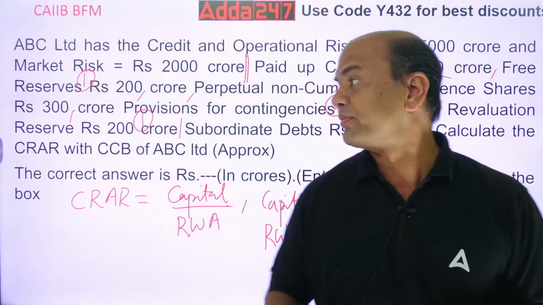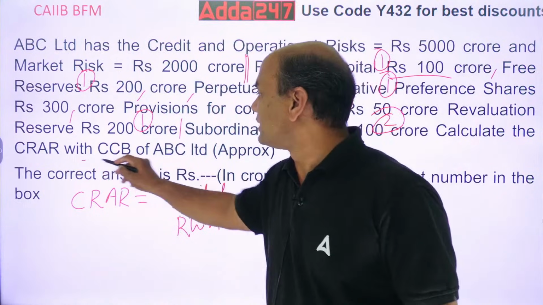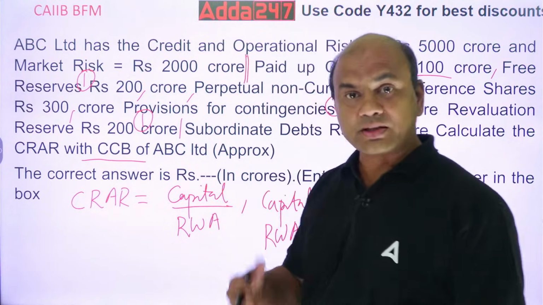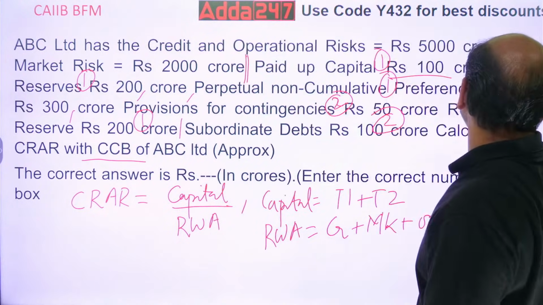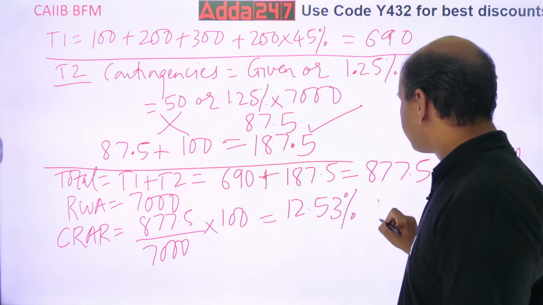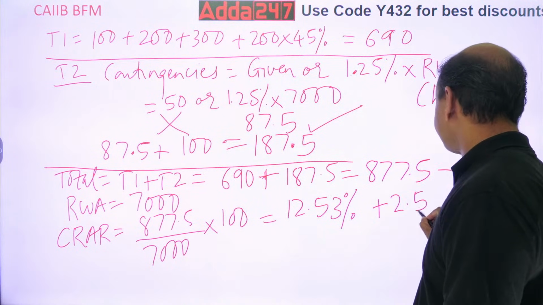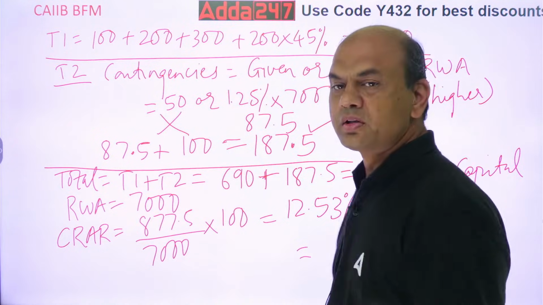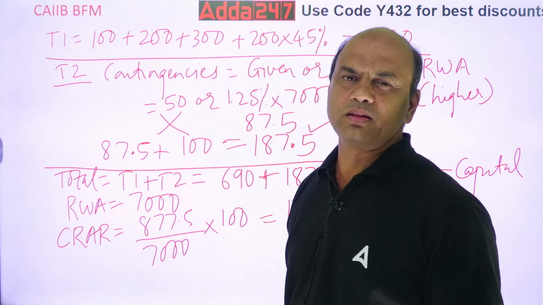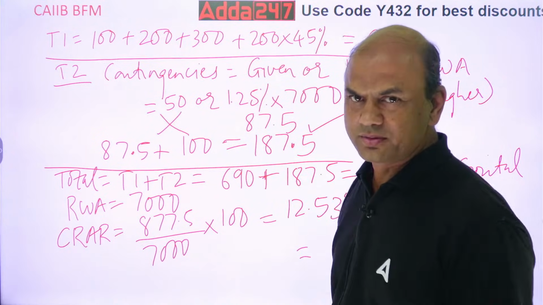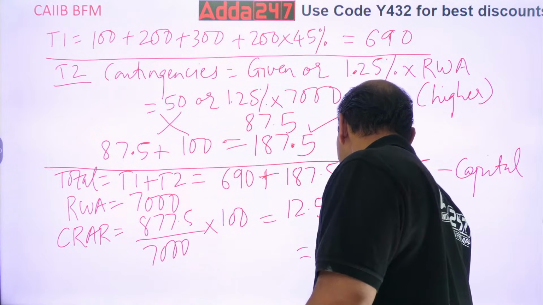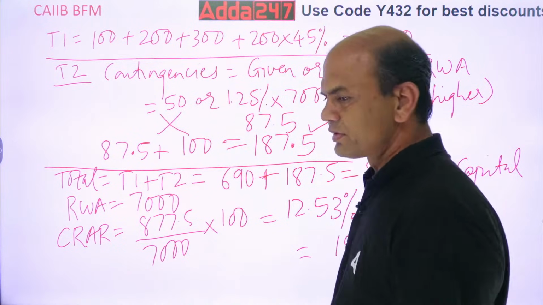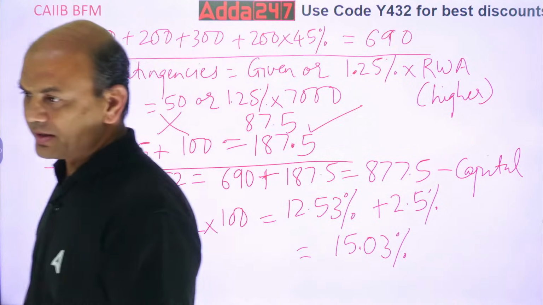The question is with CCB. So have you added CCB now? CCB is yet to be added. So your answer will be 12.53 plus 2.5%. So that is equal to, now do it. 12.5 plus this 13, 14, 15, 15.03. 15.03%. So this is my CRAR with CCB.